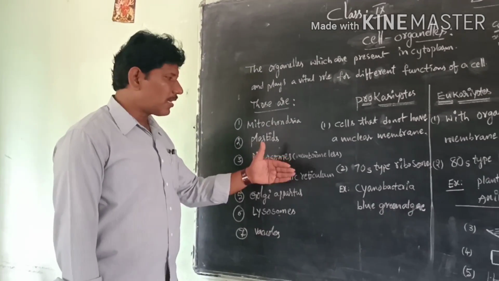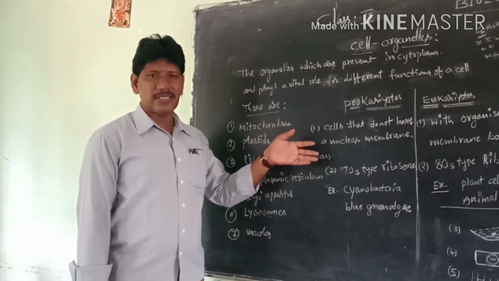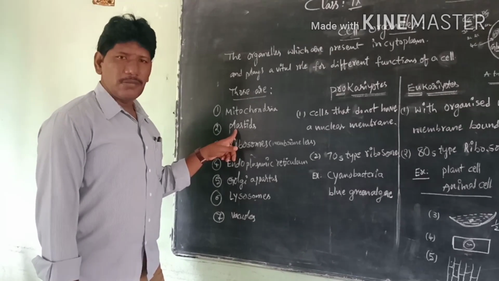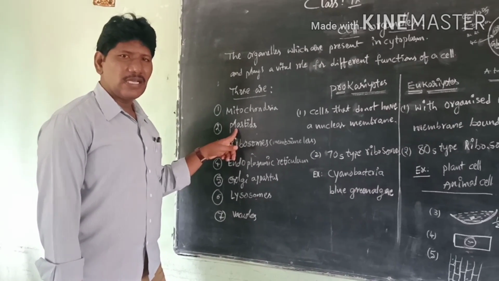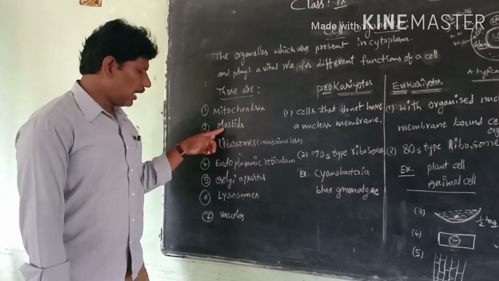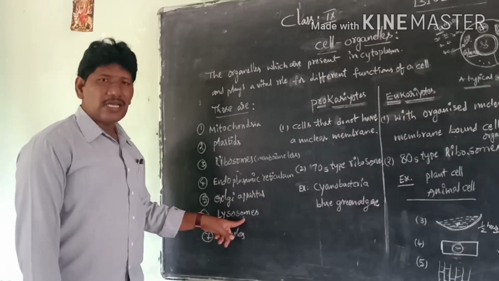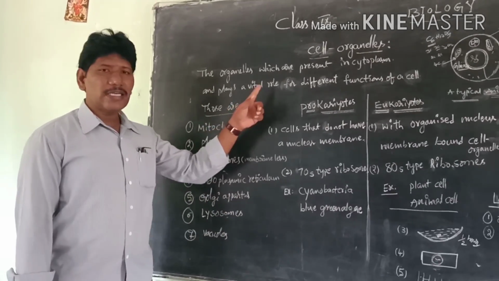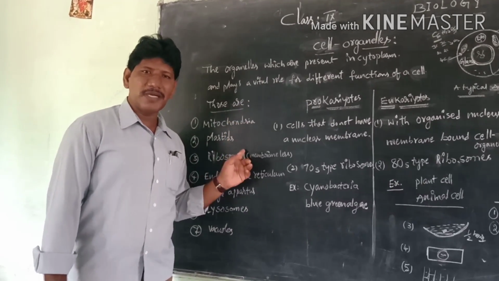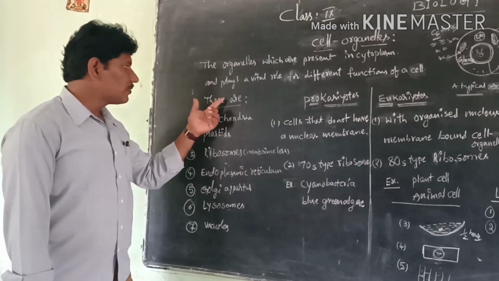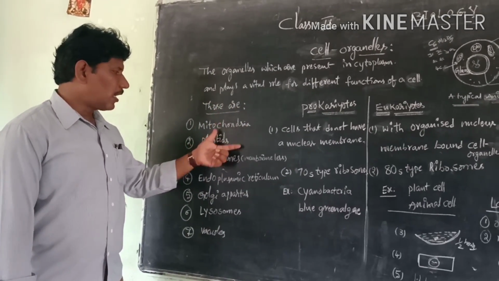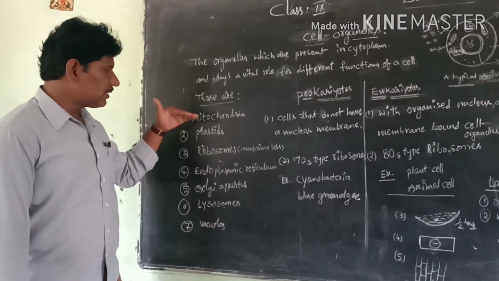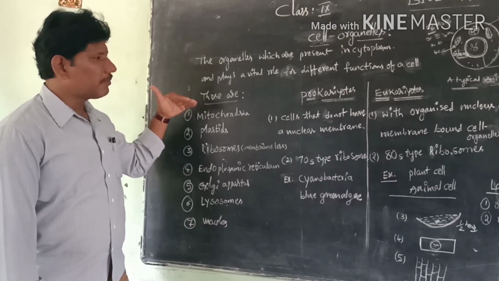I mean that some may be missing in a typical animal cell. For example, plastids are absent in the typical animal cell; they are usually present in the typical plant cell. And lysosomes are present in the animal cell. So some may be present in a typical plant cell, some in a typical animal cell, but the total number of cell organelles in the given list is 7. We have to learn each and every one in a detailed manner.